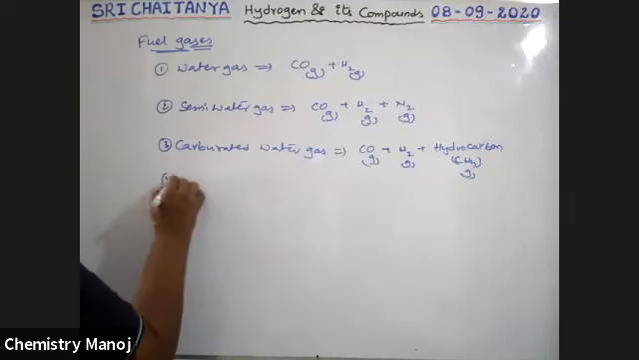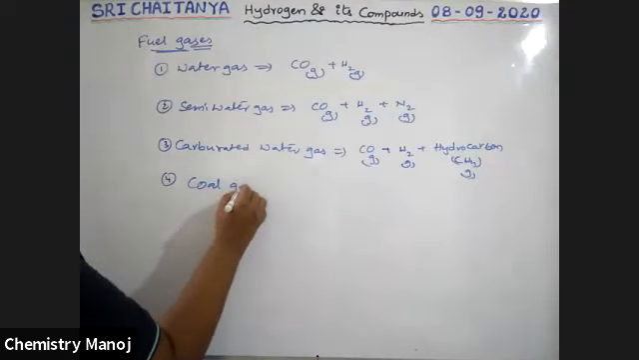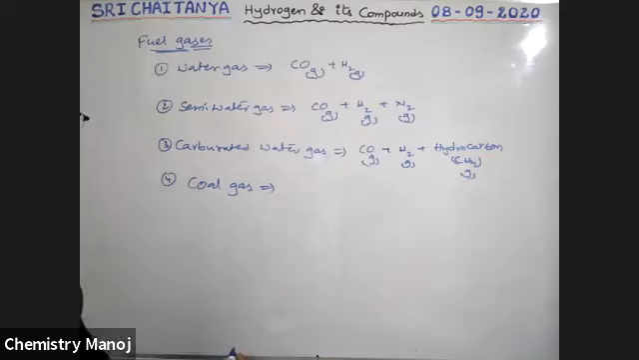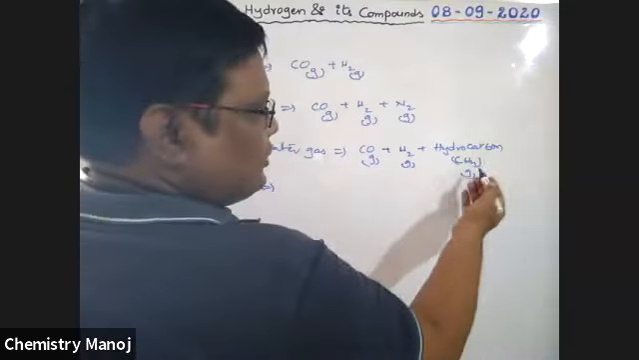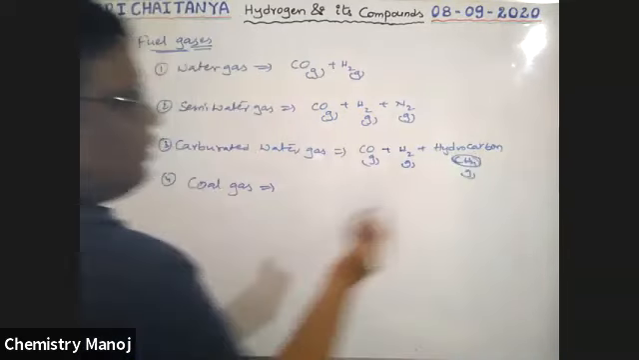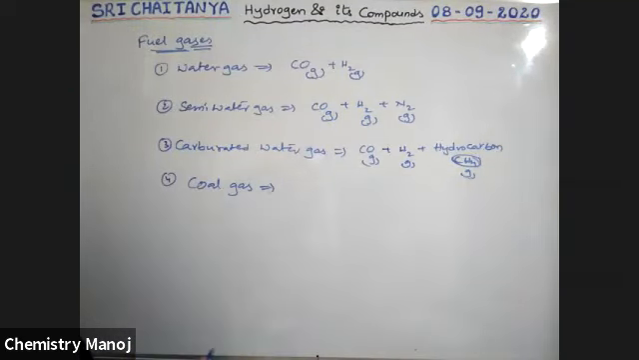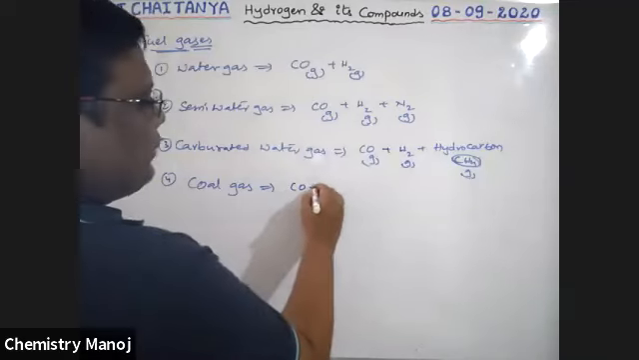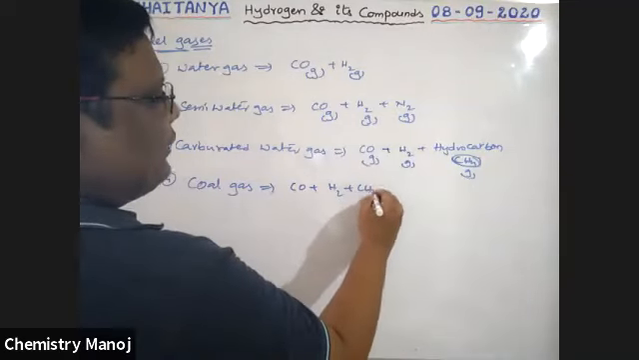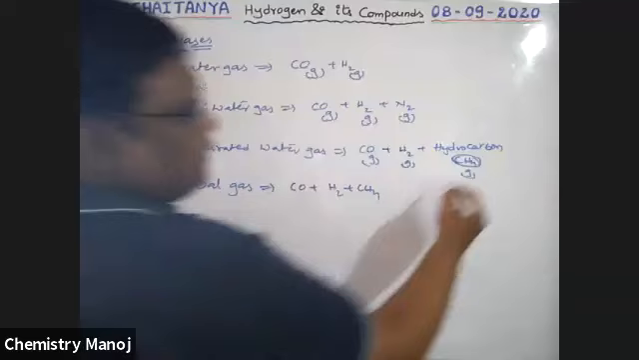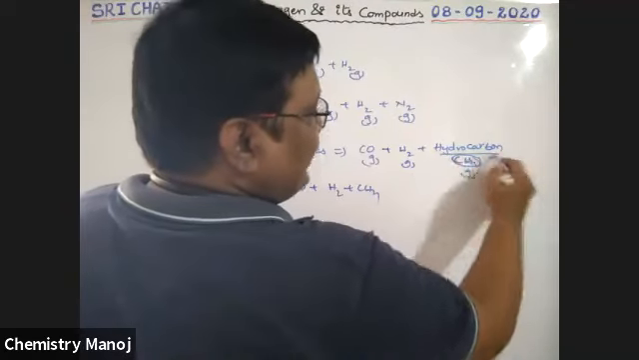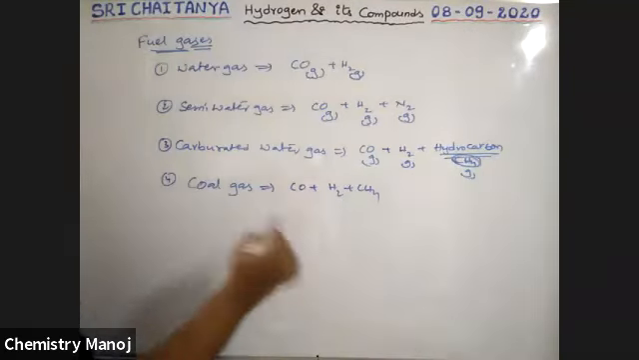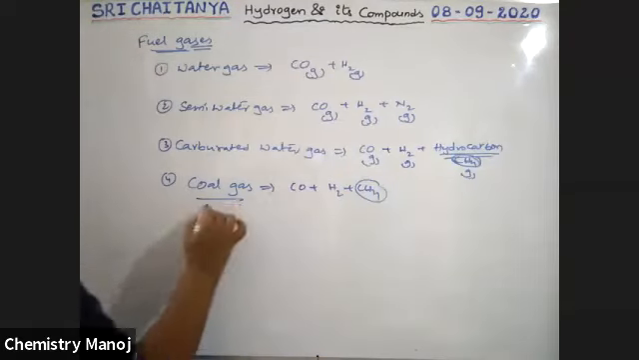And the other one is coal gas. If the hydrocarbon is methane, that is called coal gas. Coal gas is the combination of carbon monoxide, hydrogen, and methane. Any other hydrocarbon may also be used, but here in particular methane is used.